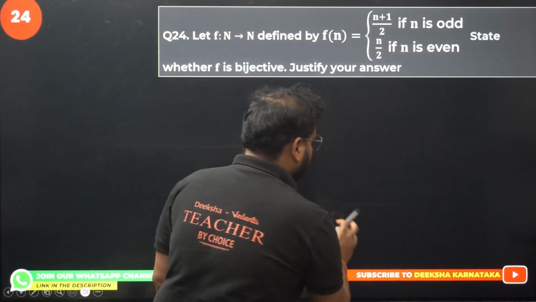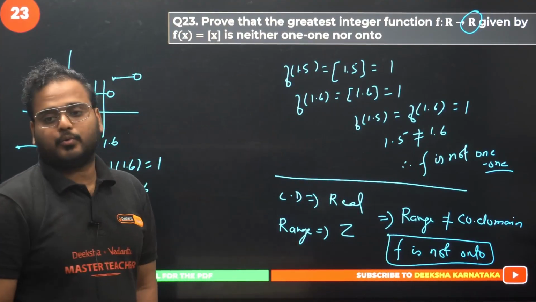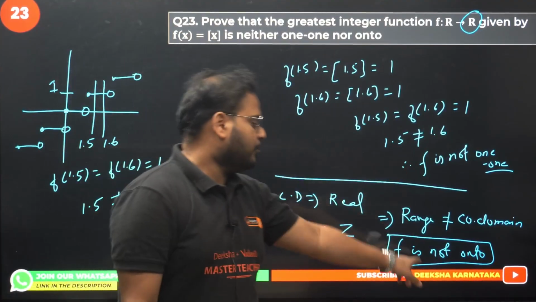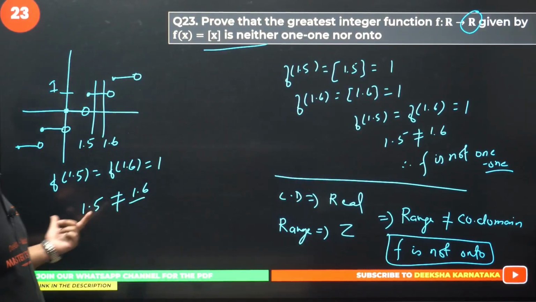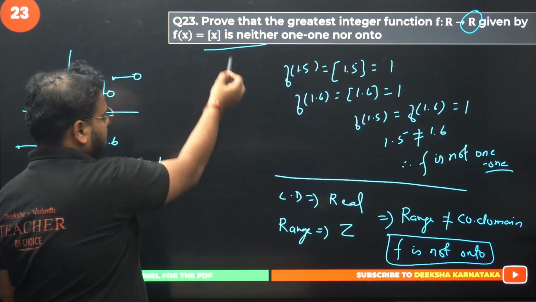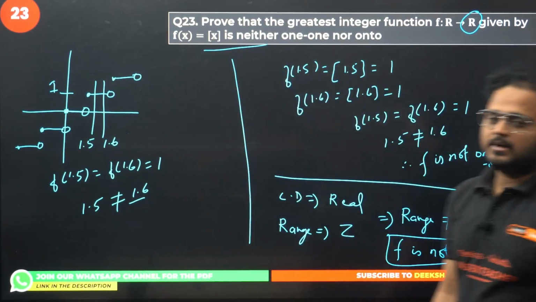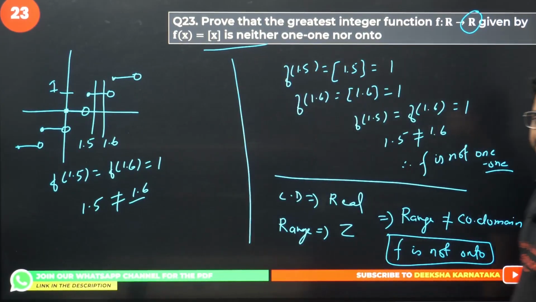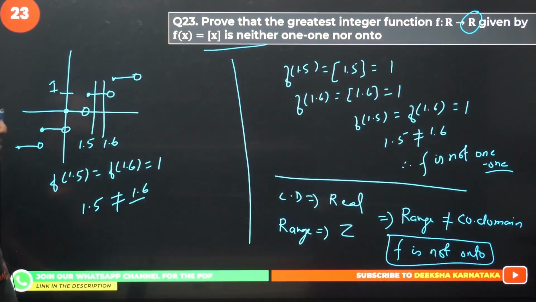So the given function f is neither one-one nor onto. Proved. Please check. Graphical approach, algebraic method, both clear. Question number 23 is over, guys. Done. Have a look. 23 is over. Okay. Question number 24 now.